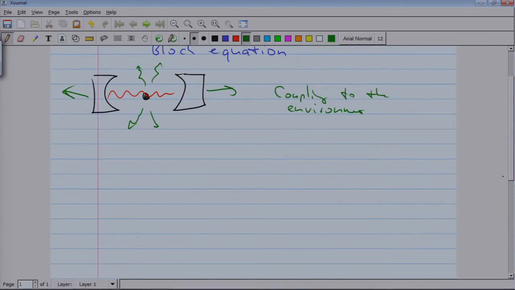Of course, we can say we simply describe it. We have our atoms, maybe the one mode of the electromagnetic field, and then we have the environment, which may consist of photons which are leaking out and photons which are spontaneously emitted. So this is our system.